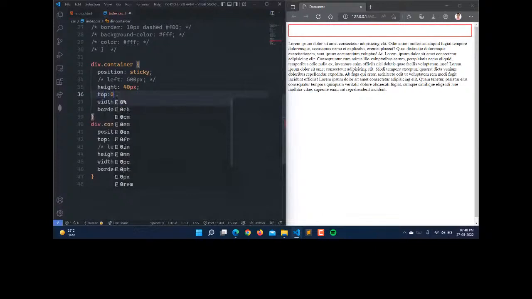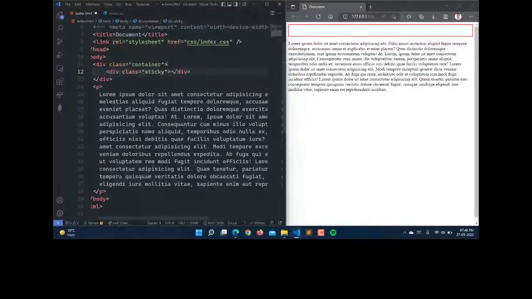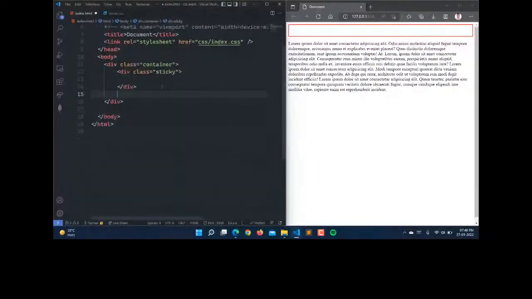So here I will be creating another div, let it be the div with sticky, under this one, and just save this. And I'm changing the class of this container to sticky.